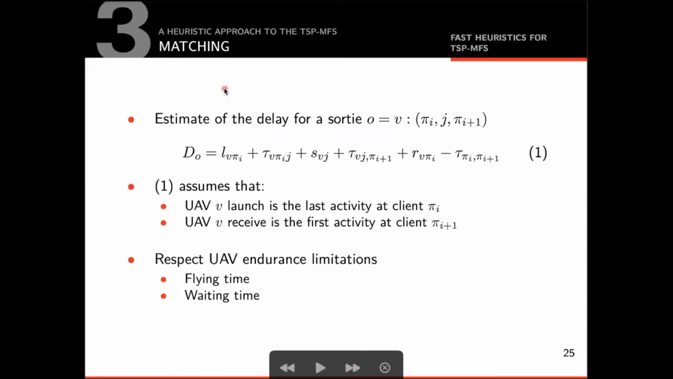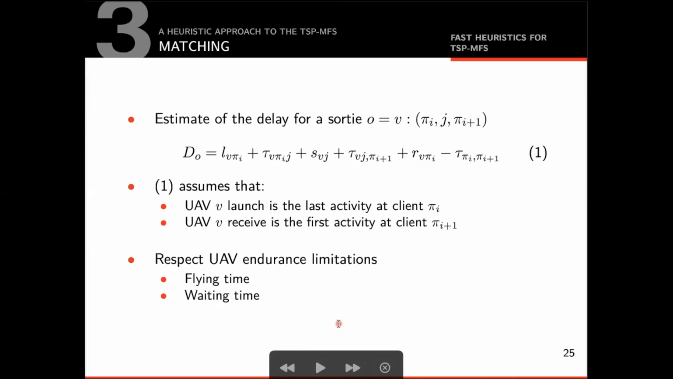The next step is to assign a weight to each edge. The weights are based on a sortie delay estimate. Suppose a generic sortie o. The estimated delay is the time necessary for the drone to complete its mission minus the time necessary for the truck to travel from the launch point to the receive point. This estimate assumes that the launch of drone v is the last activity done by the truck at the client pi. That is, the truck immediately starts traveling after the drone launches. It also assumes that the receive is the first activity done by the truck at the client pi plus 1.